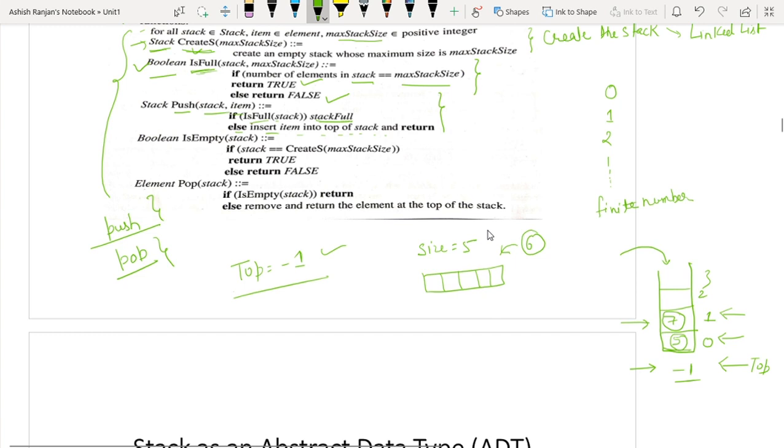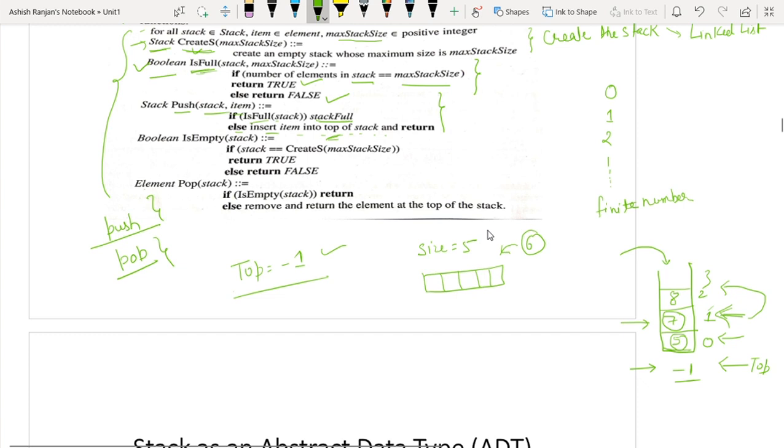So is stack empty? That is the top. Top is a variable which indicates at which position we have inserted the last element. So the last element is inserted at position number 1. So insert the element at the top of the stack. Let's suppose I want to insert the element at position number 2. I will increase the top by 1 and I will push the element here.